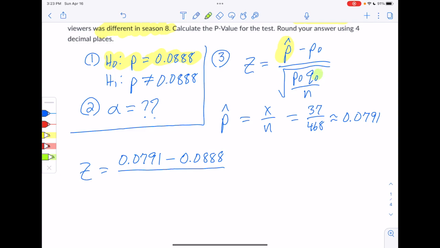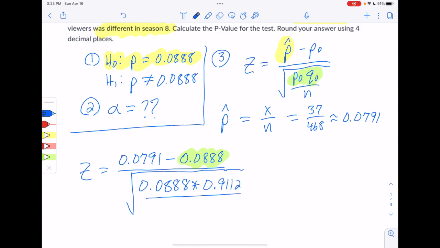And then when you go down to the denominator, we do need to make sure that we're realizing that it's not p hat q hat in the denominator, it's p0 q0. P0 comes from the claimed value, so that's this one right here. So we're going to have 0.0888, and then 1 minus that value we just wrote down. Q0 is 1 minus p0, so that would be 0.9112. And all of that divided by the sample size, which was 468. We'll go to the calculator, see what we get for that.